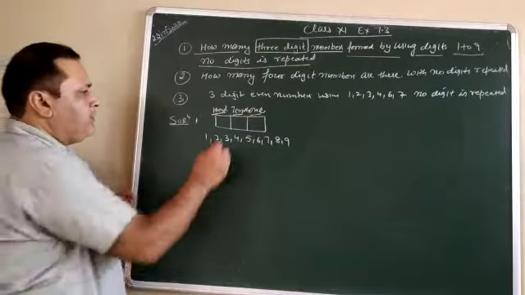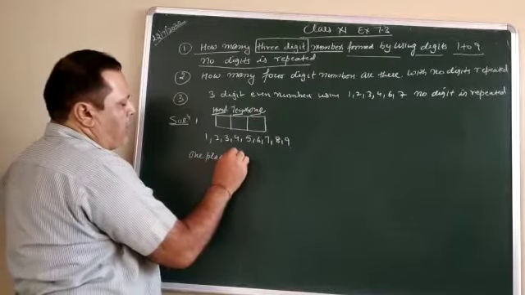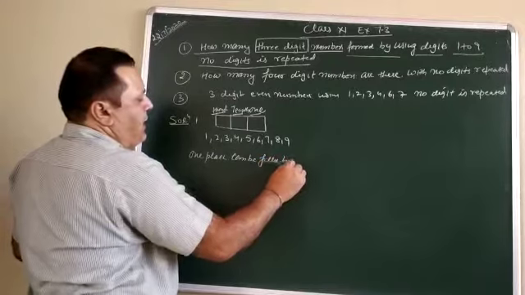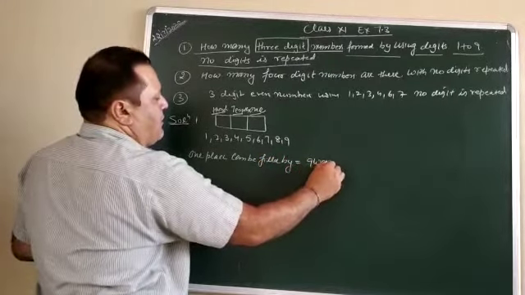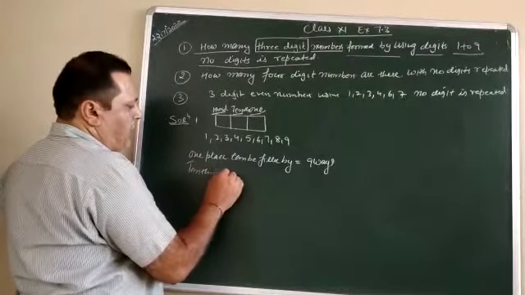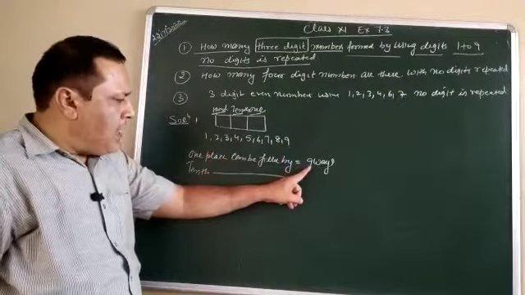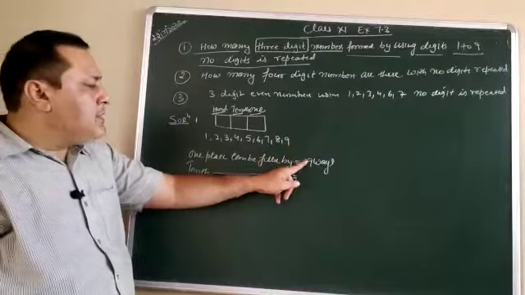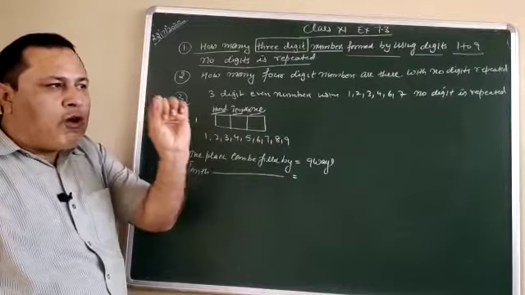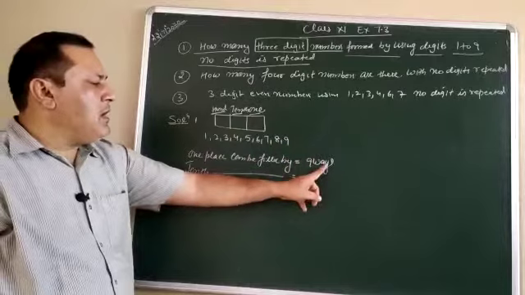So how can we say? Number 1, this is your ones place. Ones place can be filled by 9 ways. Now the tenth place can be filled by, out of these 9 you have used one number. This 9 doesn't mean this 9. This 9 means that out of these 9 you have used any one of the numbers. It may be 5, it may be 8, it may be 2, it may be 1. These are the 9 ways.